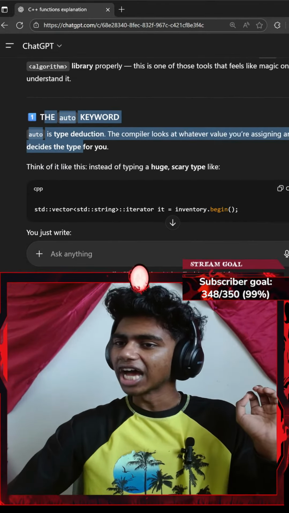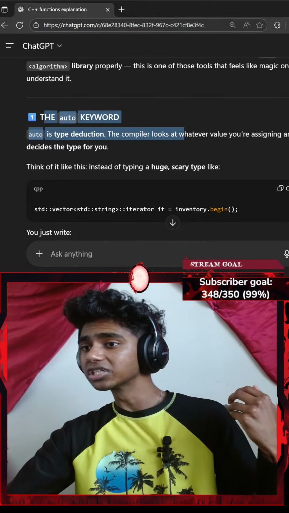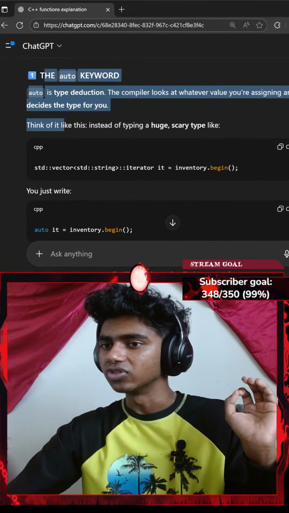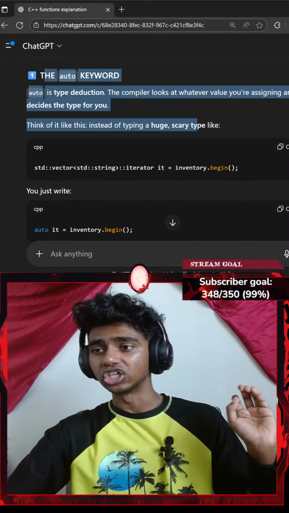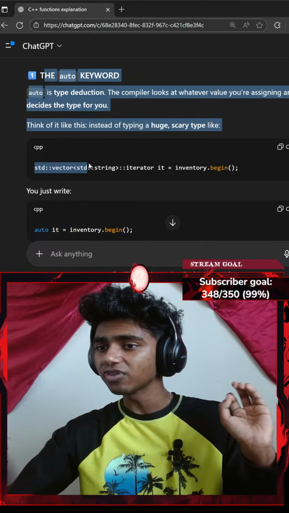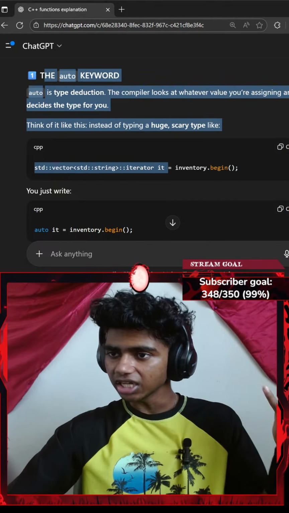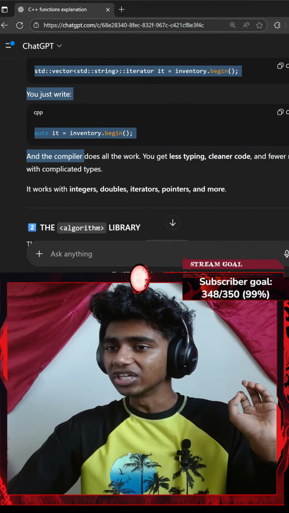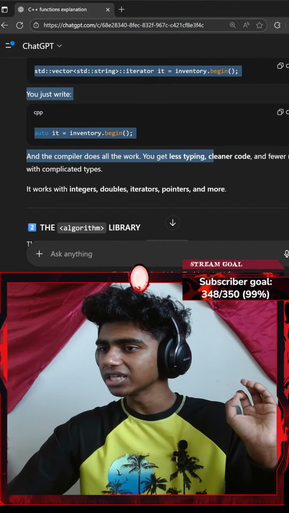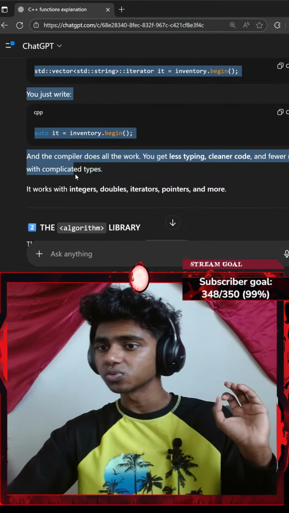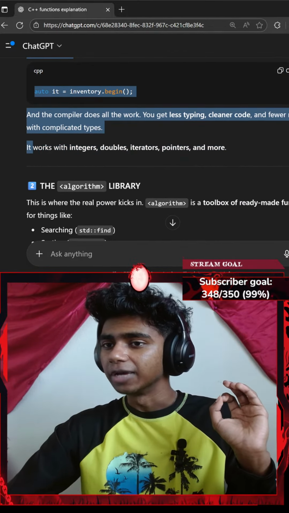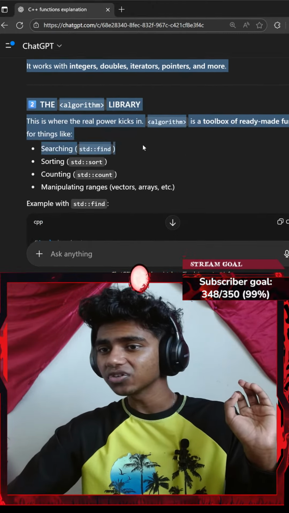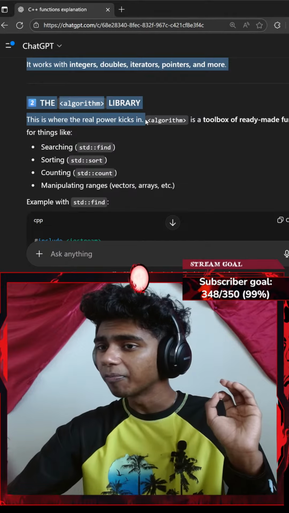Auto is type deduction. The compiler looks at whatever value you're assigning and decides the type for you. Think of it like this: instead of typing a huge scary type line like std::vector<std::string>::iterator it = inventory.begin(), you just write auto it, and the compiler does all the work. You get less typing, cleaner code, and fewer mistakes with complicated types. It works with integers, doubles, iterators, pointers, and more.